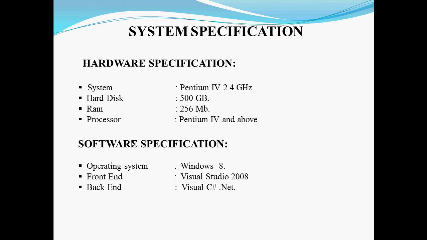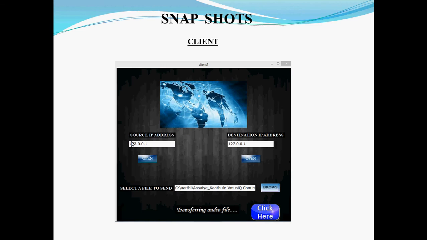The system specification: we use a hard disk of 500 GB and RAM of 256 MB, and the system speed is 2.4 gigahertz. The processor is Pentium 4 and above. The software specification: the operating system is Windows 8. Front end is Visual Studio 2008. Back end is Visual Studio C#.NET. In the client, we execute through Visual Studio.